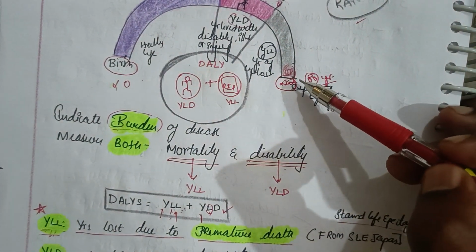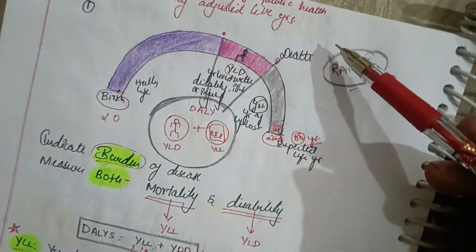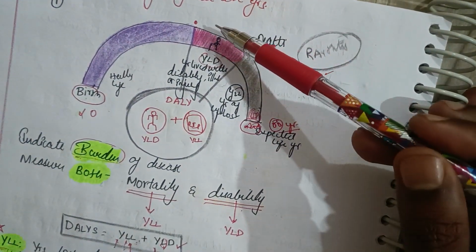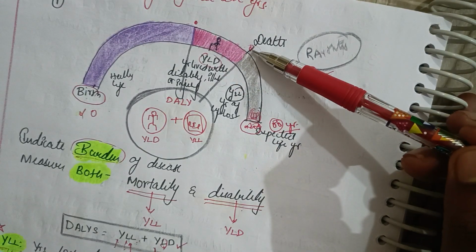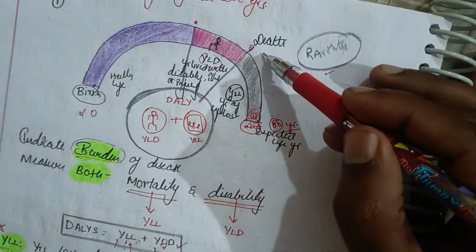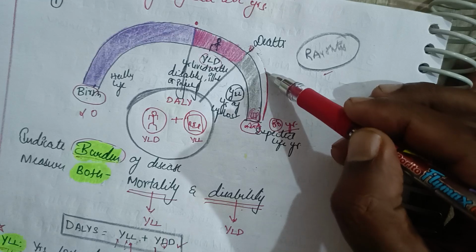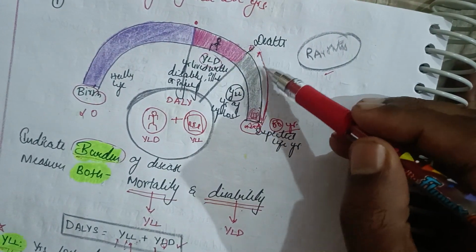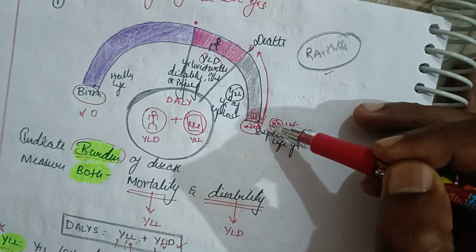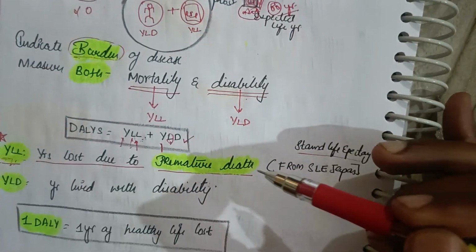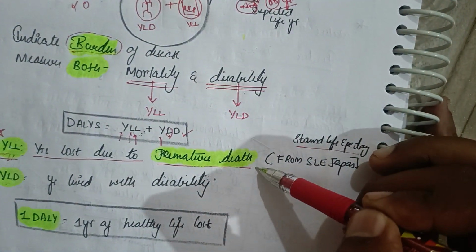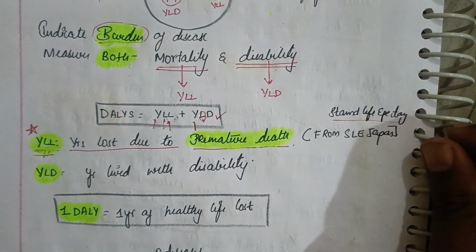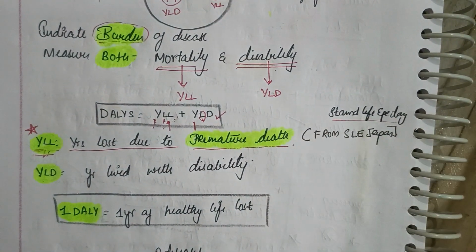In this case, the patient started suffering with rheumatoid arthritis, and after a few years the patient dies. So he has to live the normal life, but he has died before the expected death. So you call this premature death. That's the first basic point you need to understand, that is years of life lost.